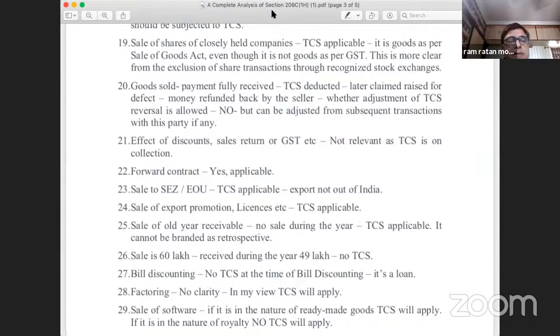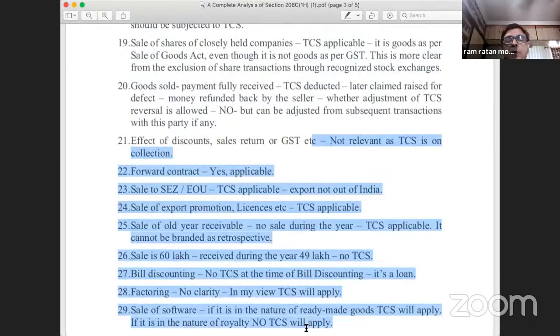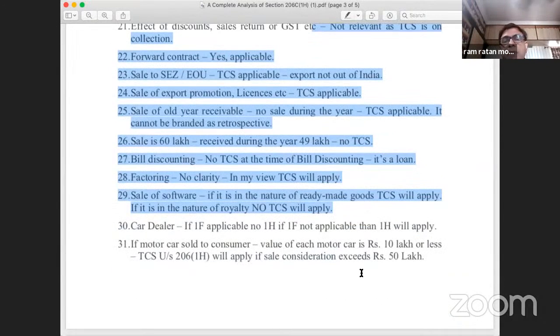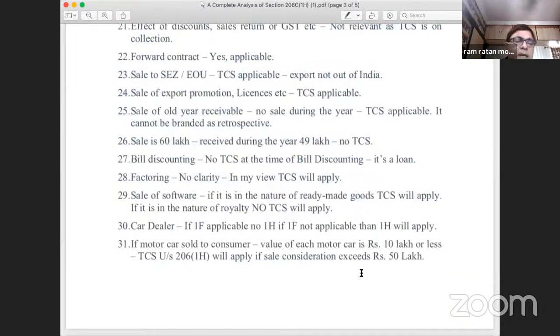Point number 26, sale is 60 lakhs of rupees, received during the year. Suppose the sale has been made in the month of October and the amount received is only rupees 49 lakhs. Whether TCS will be applicable? No. Why? Sale is 60 lakhs, but nothing to do with the sale amount. Since the amount received is less than or equal to rupees 50 lakhs, it is not exceeding rupees 50 lakhs, TCS will not be applicable. So raising of invoice is immaterial.